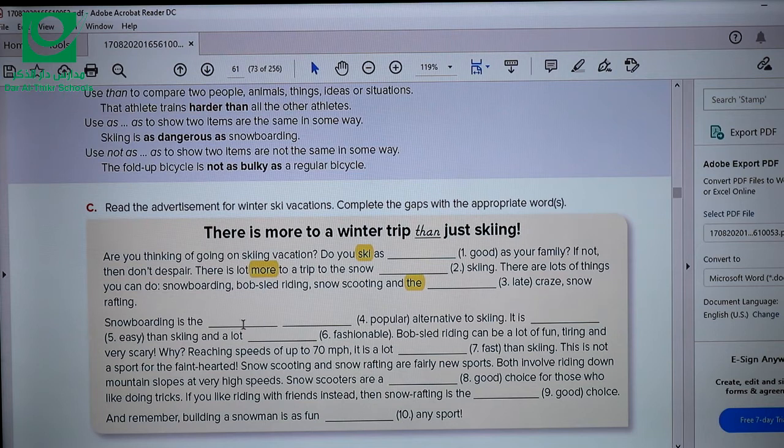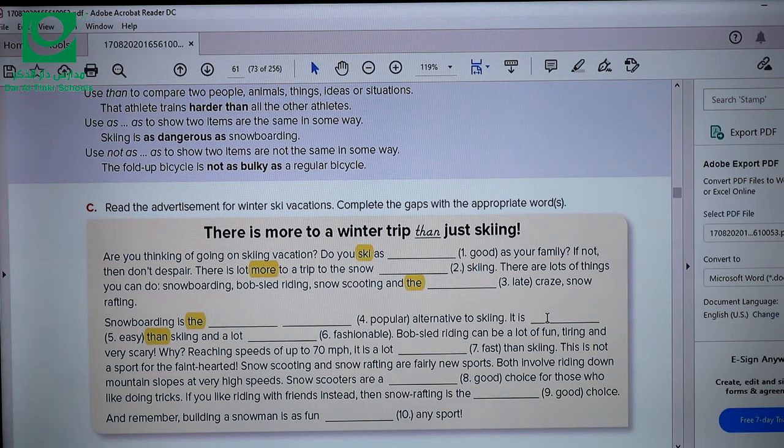Snowboarding is the, okay, again you have the, so you need to use the superlative form of the adjective popular, so the most popular alternative to skiing. It is easy than. Oh, if you have than, then you have to use the comparative form of easy, which is easier than.